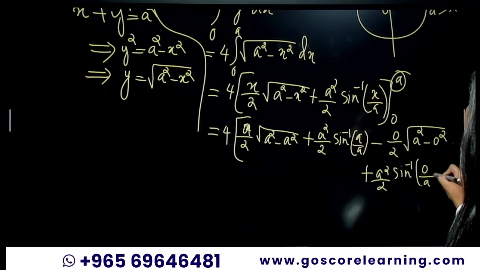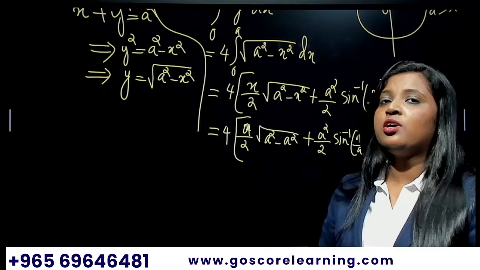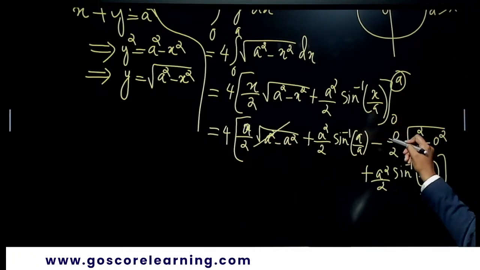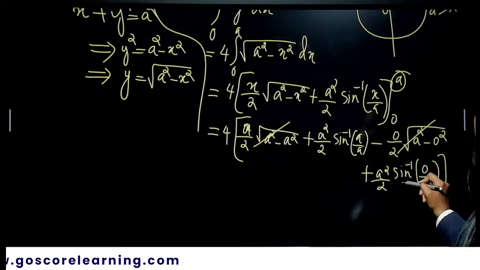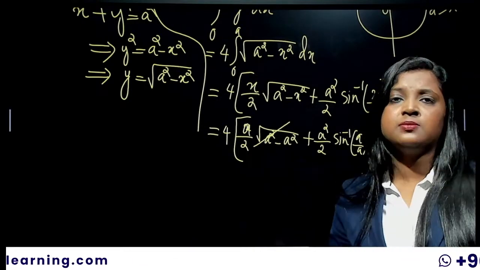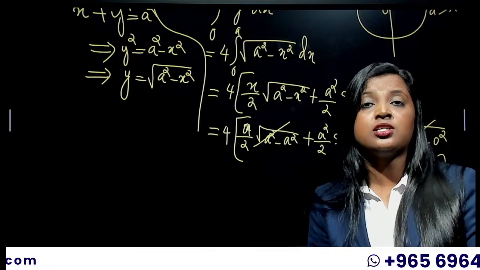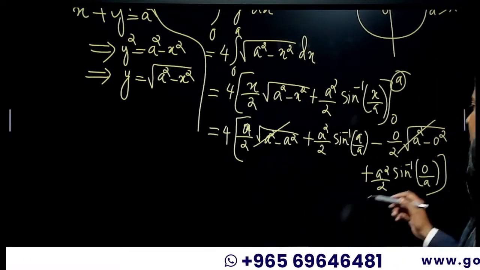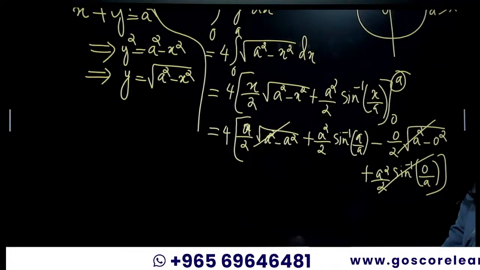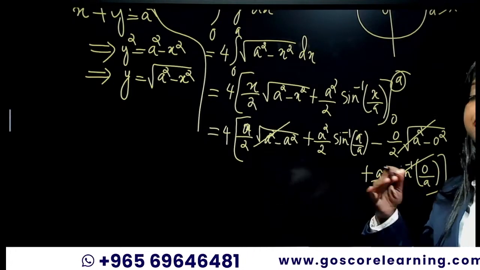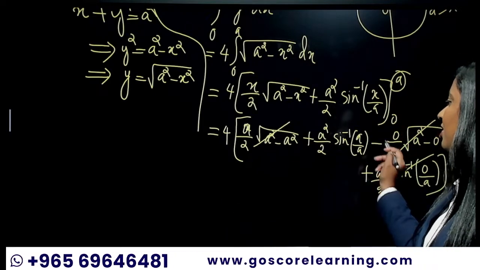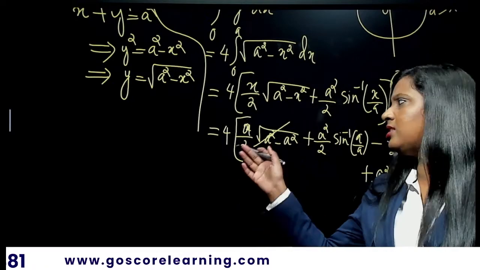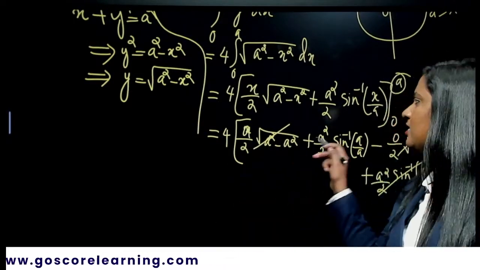And what is root of a squared minus a squared? 0. And then what is 0 into anything? 0. Sine inverse 0 is? Which angle of sine is giving you 0? Sine 0 is 0. So this is all gone. So keep this in mind, from the next question onwards we will be writing this value only, because we don't want to waste our time. We know that this all is going to be 0, so we just need this one.